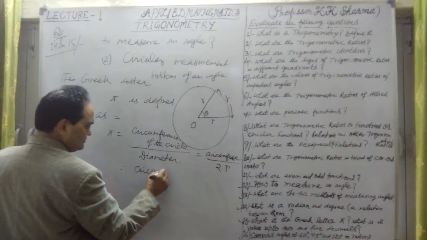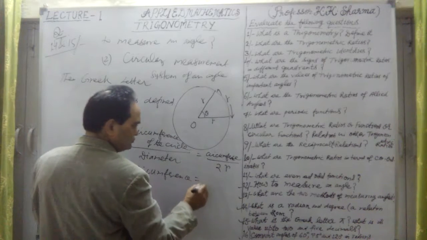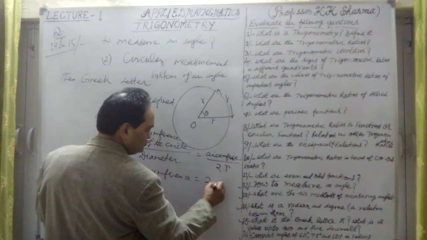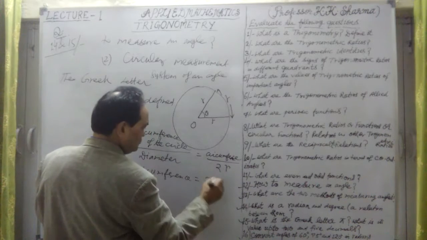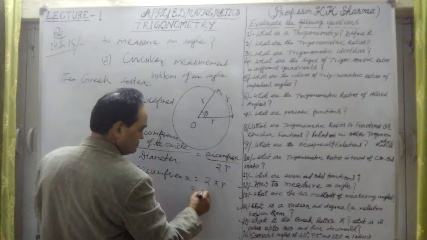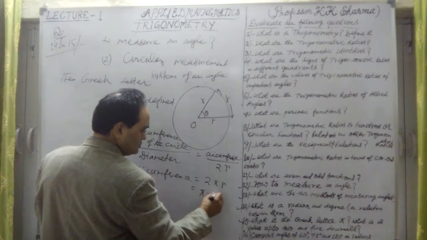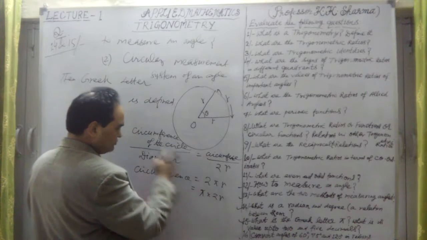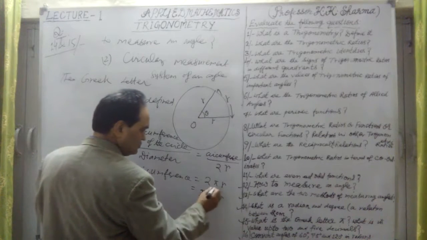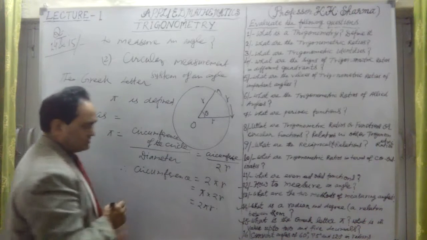Therefore circumference is equal to 2 into pi into r, or pi into 2r. We have cross multiplied, so the circumference is equal to 2 pi r.